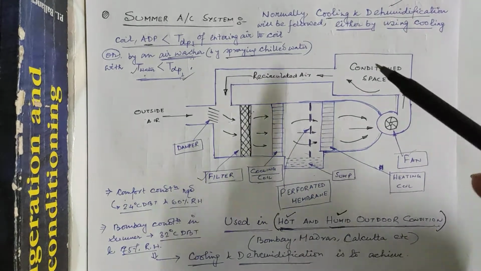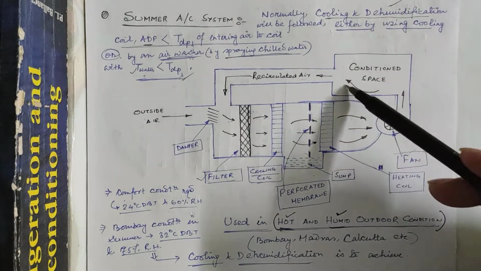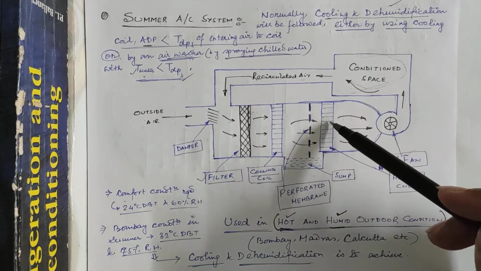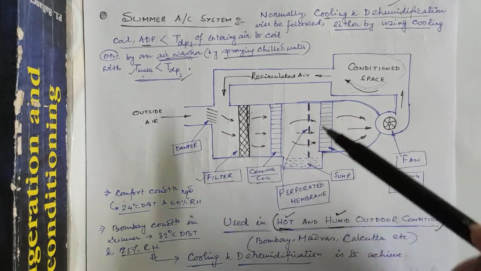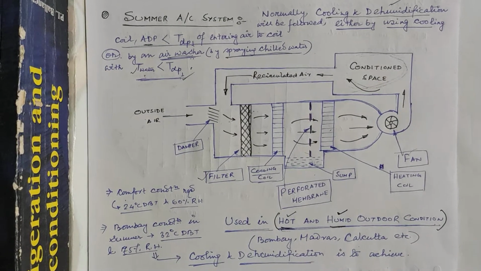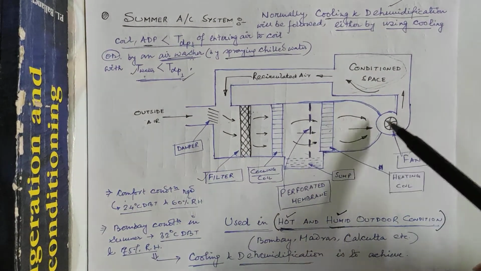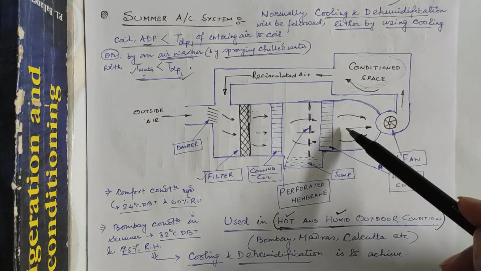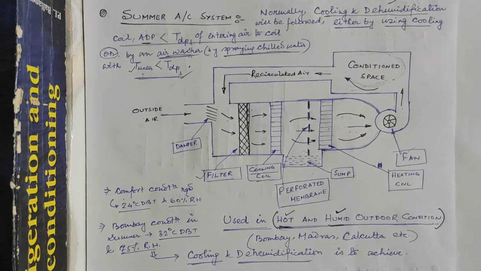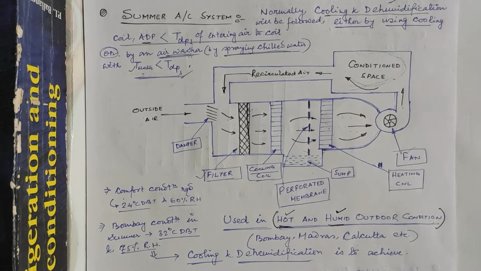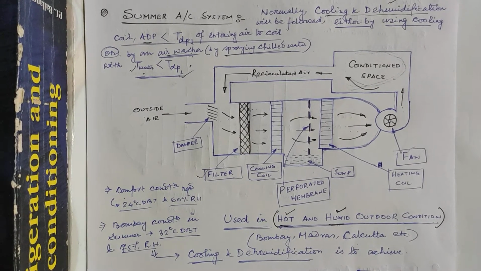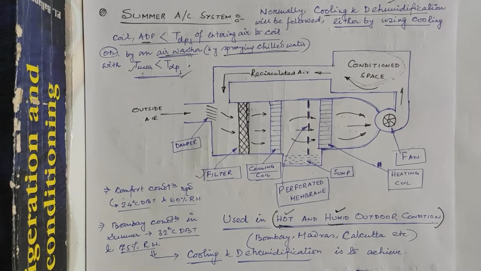Now as per the required comfort condition that is to be created within this conditioned space, we have to slightly heat up this air so that it can achieve its desired dry bulb temperature as well as relative humidity that will pass to this conditioned space. Okay. Now the conditioned air coming out from the heating coil is supplied to the conditioned space through the fan.